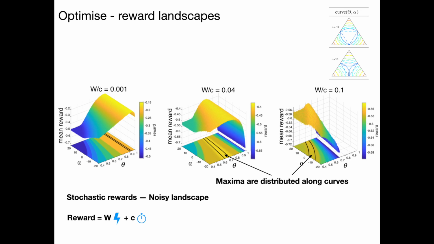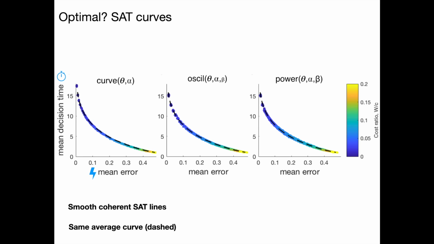So some good questions following this. Firstly, are they actually optimal? And we tested this by generating SAT curves, so speed accuracy trade-off curves, for the whole set of optimized parameters, and found that they produce smooth, coherent SAT curves, and that the curves produced by the optimized parameterizations were the same on average, so they were consistent.